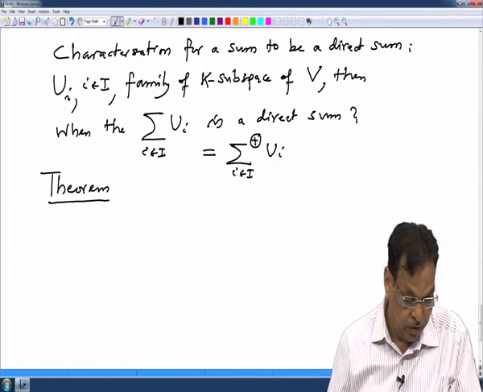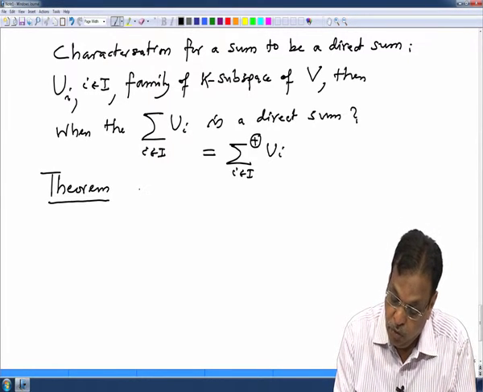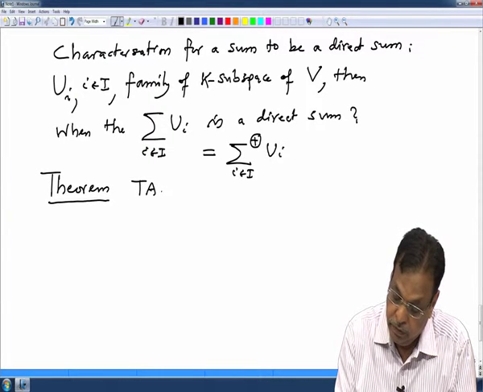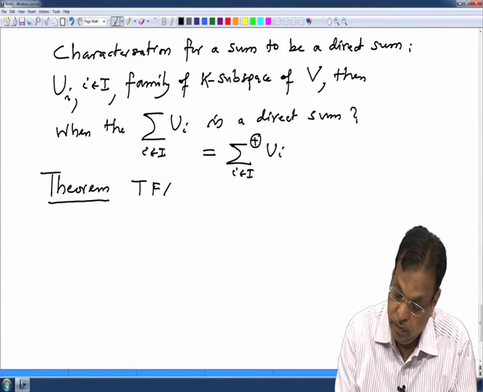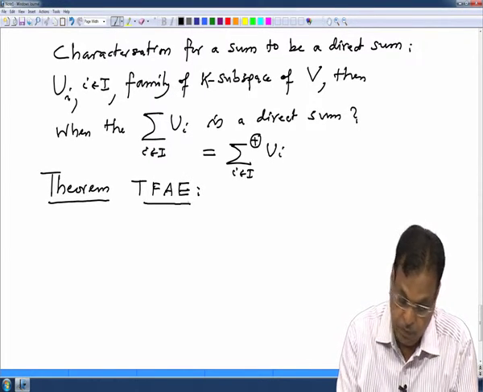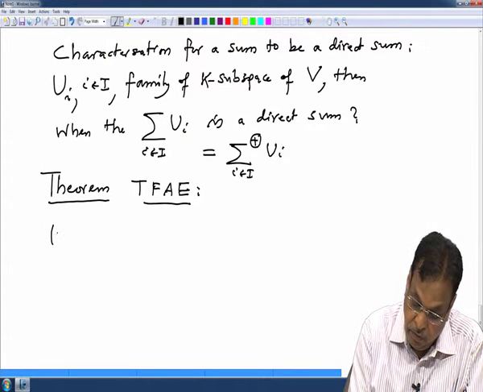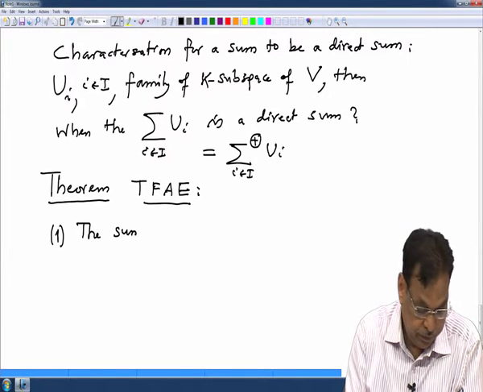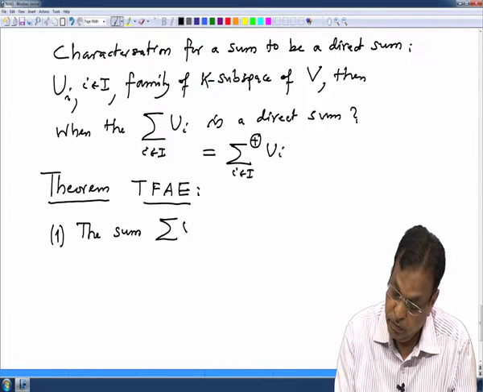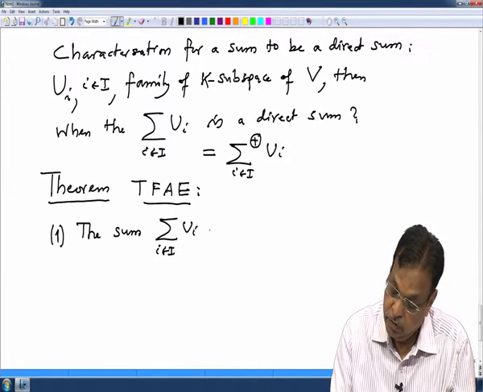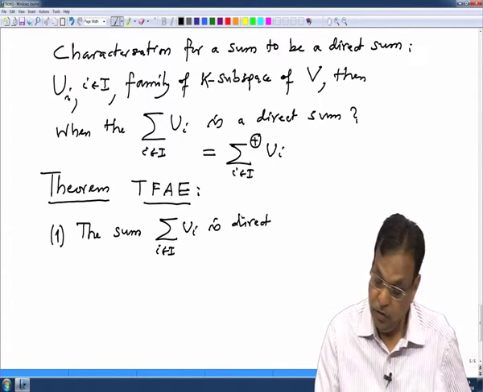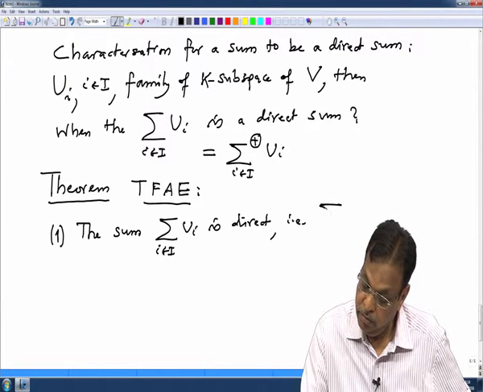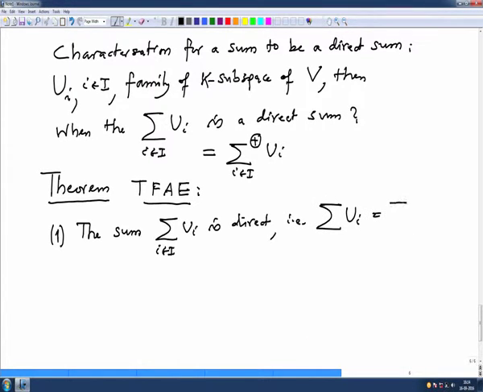Okay. So, with the same notation as above, the following are equivalent. Number 1, the sum is direct, that is, writing the sum equal to this.